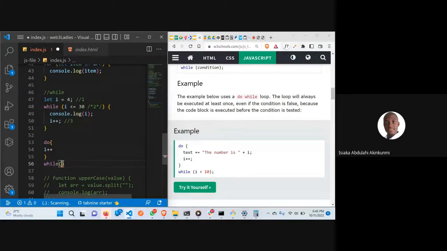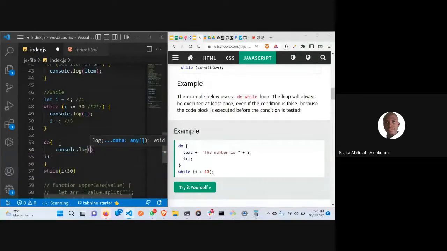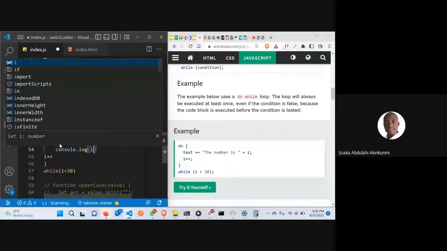So now we have to say while i is less than 30. While i is less than 30, we want to tell it i plus plus. Then we can do console.log i. So this is the same thing as this.